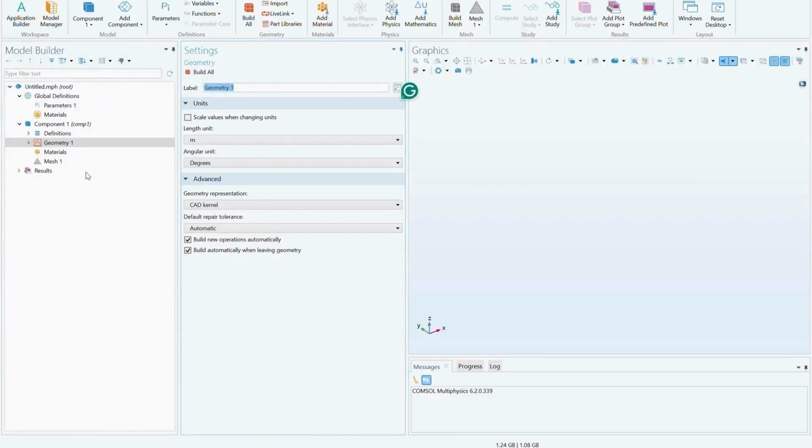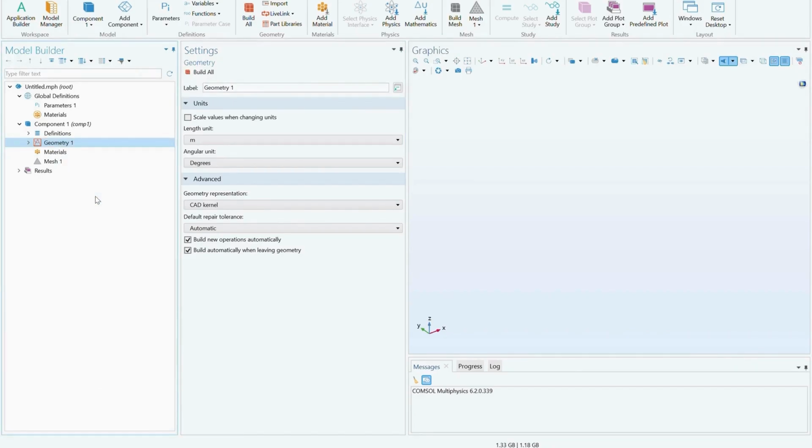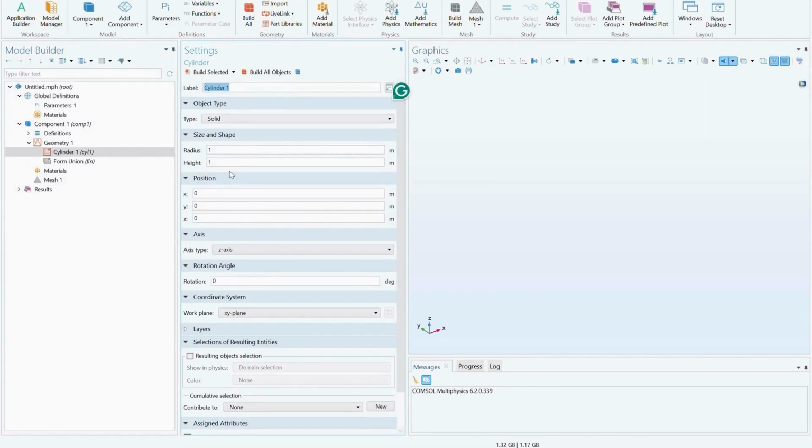To construct a cylinder bar, I go to the tab Geometry, right click on it and select the option Cylinder. Once this window appears, you can enter the dimensions of your cylinder here. And then build all objects.